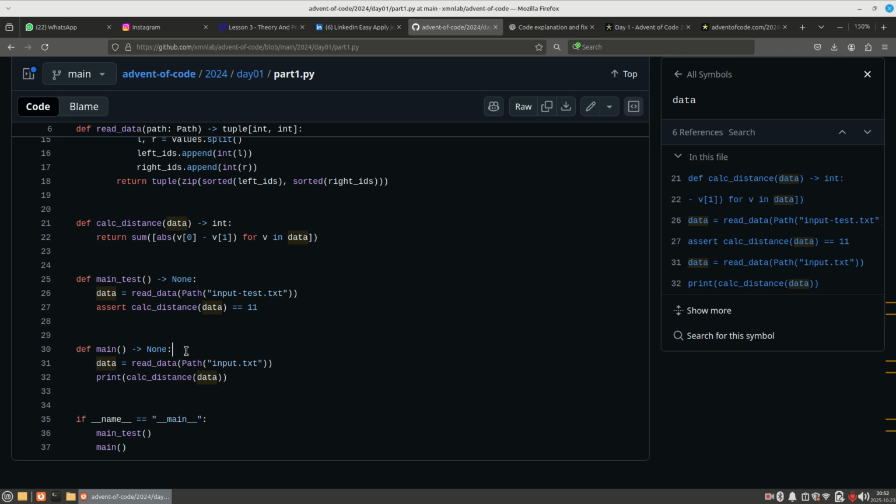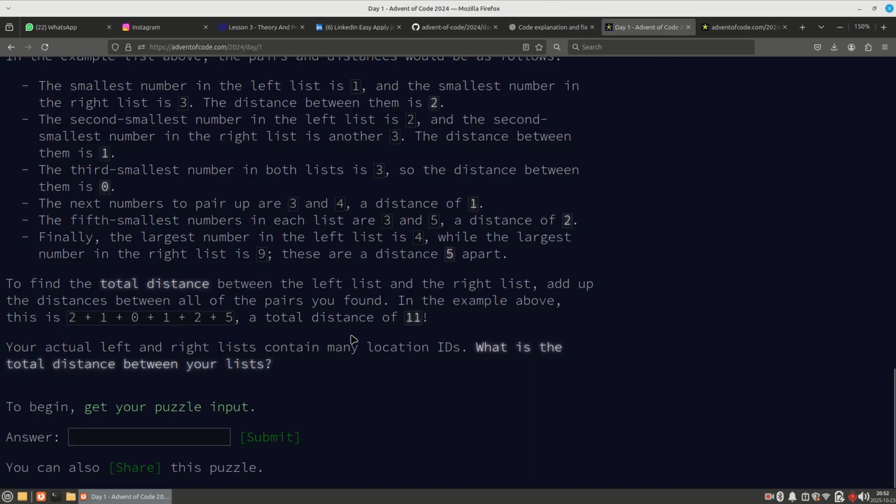Inside the data, we are using read data, path, and input.txt, that is the original file which has all the information. Print calculate distance of data, we are calling the calculate distance function here, and after that he is using if name is equal to main, then main test. He is calling those two functions, and when we run this program, we get the solution for this question.